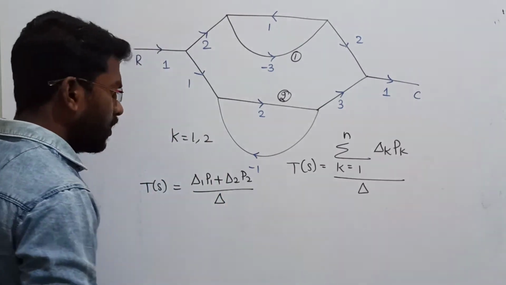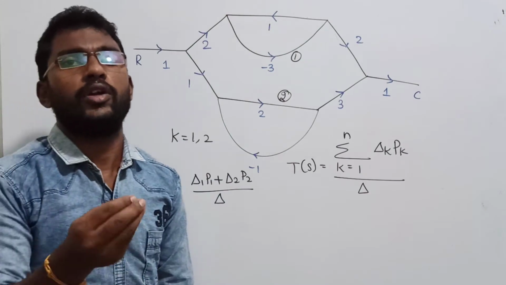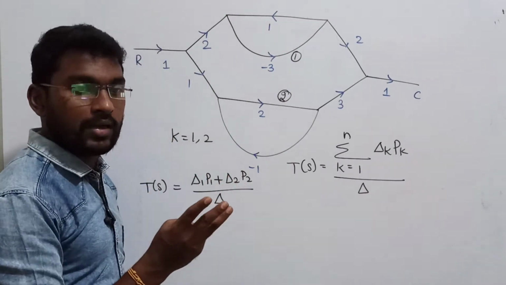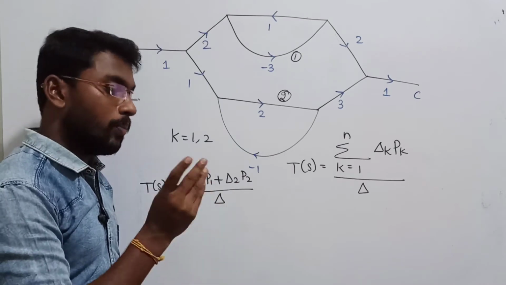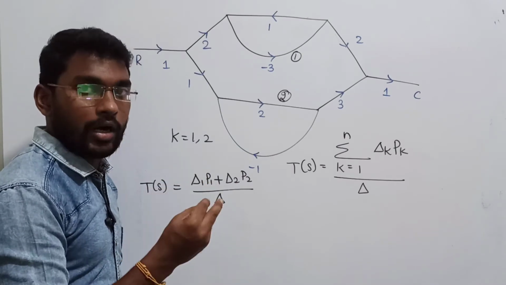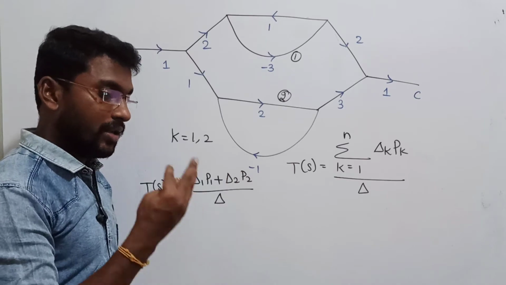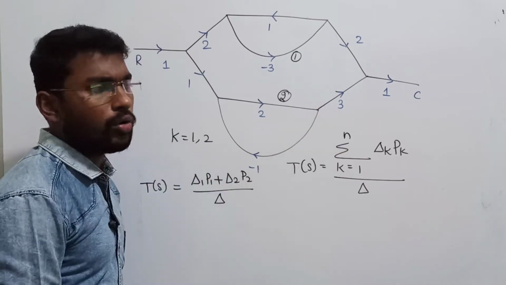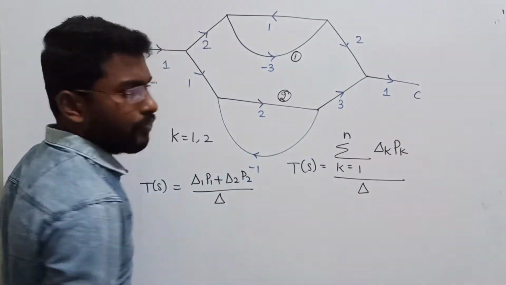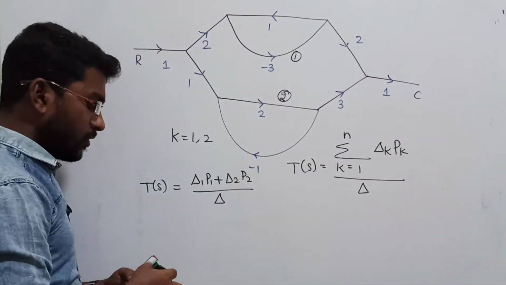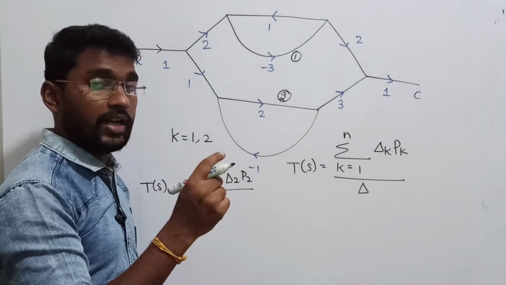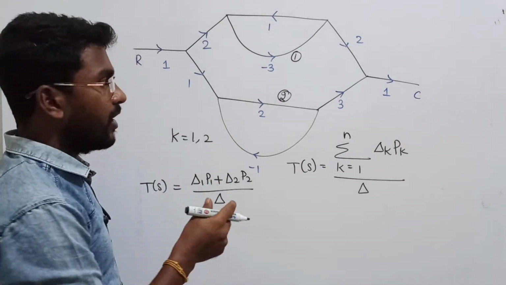So Δ can be written as 1 minus the sum of individual loop gains, plus the sum of products of two non-touching loop gains, minus the sum of products of three non-touching loop gains, and so on. Yes or no? Now take the whole diagram and find out one by one. To know Δ, first I should find 1 minus the sum of individual loops, right?